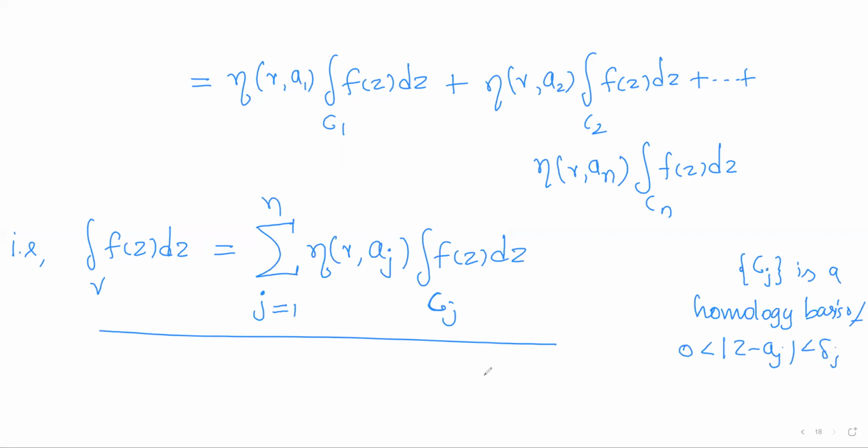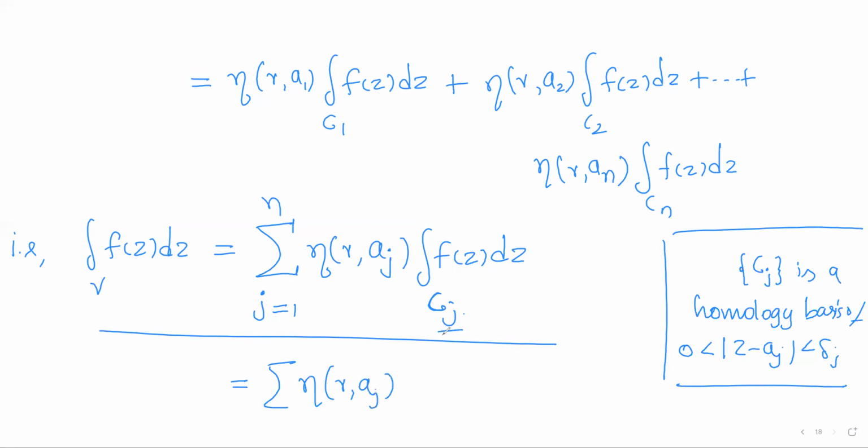As it is a homology basis element, integral of f of z over cj will be the period, which we have taken as pj. So this is equal to the summation eta gamma aj times pj, j running from 1 to n. So integral f of z dz over gamma will be this one.